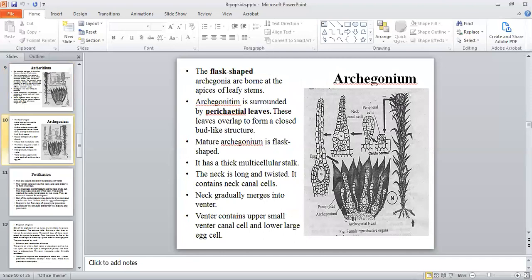The Archegonium consists of a basal swollen portion that is venter and a long neck. Inside the venter will be produced an egg and a ventral canal cell. These will also grow with sterile hairs that are paraphyses.